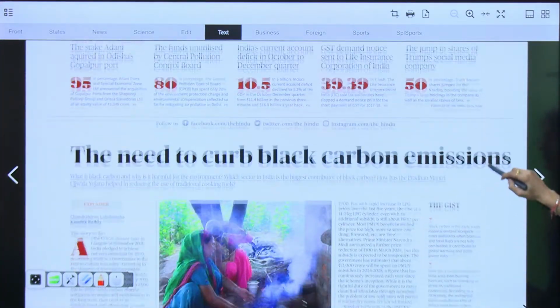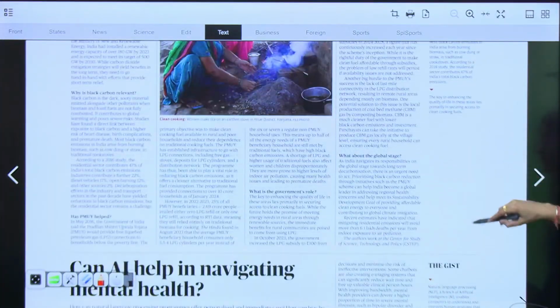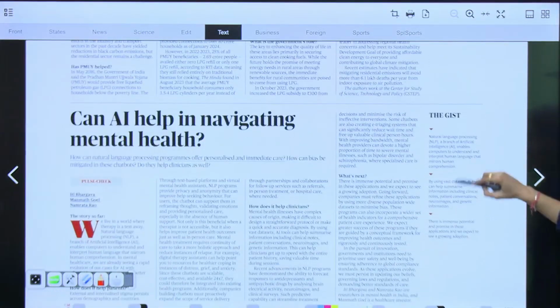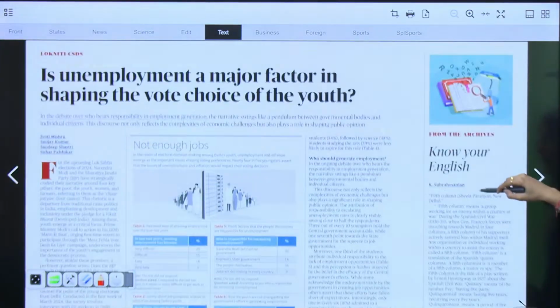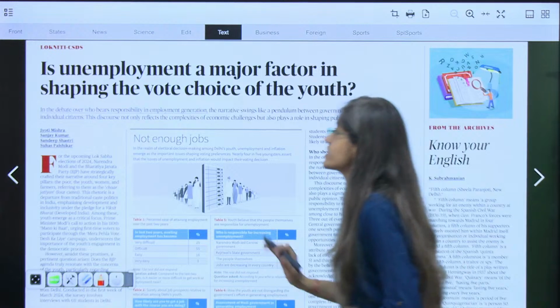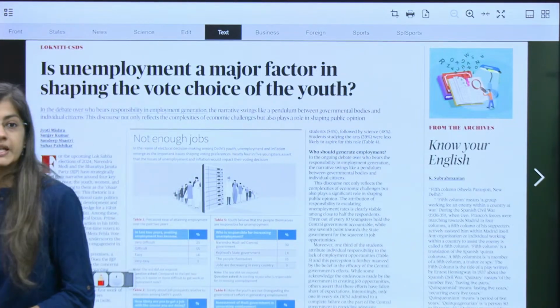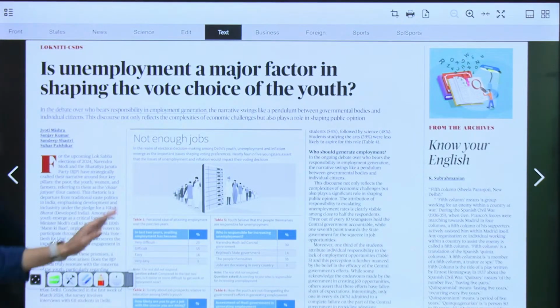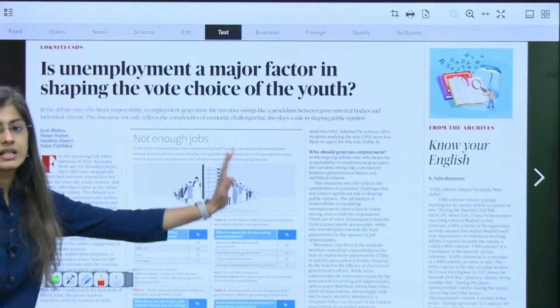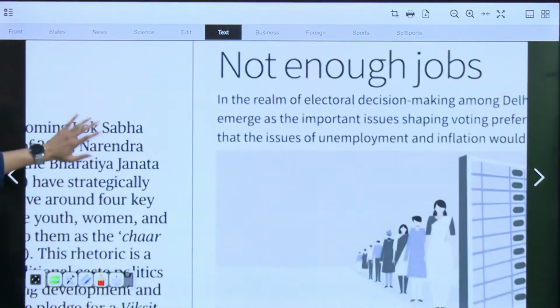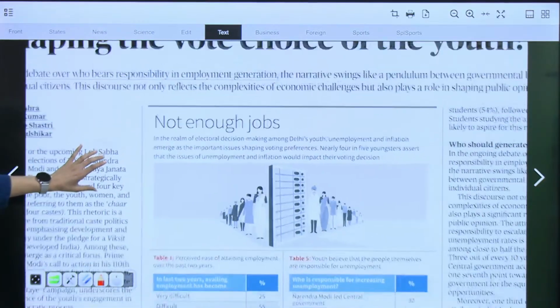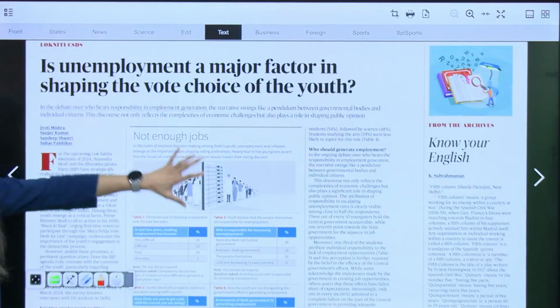Next is unemployment, a major factor in shaping the voters' behavior, voters' choice of the youth. This is somewhat political in nature, therefore I have not addressed it, but this is related with unemployment, which we have discussed on the first page.